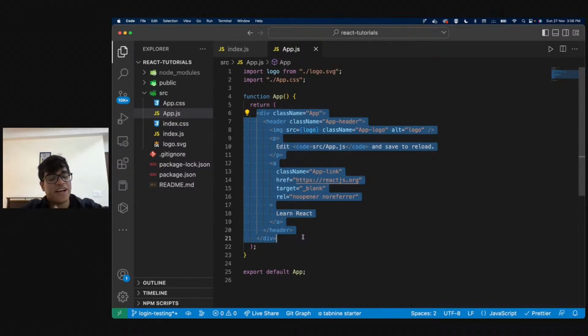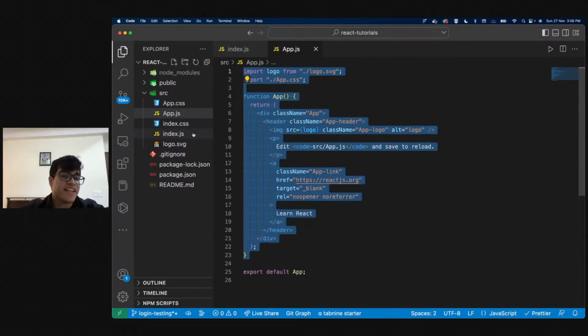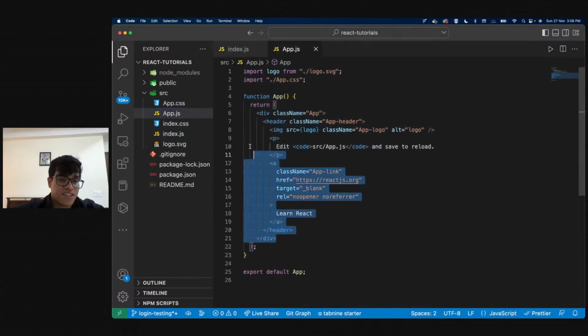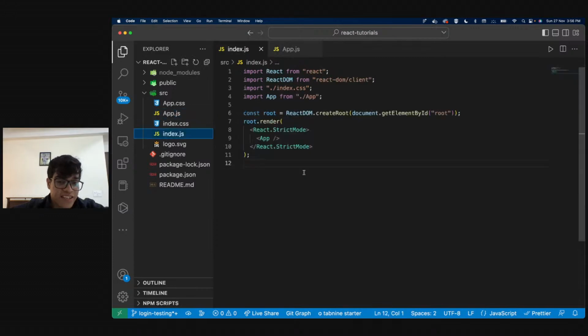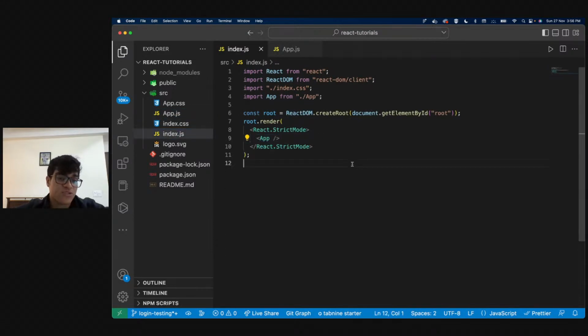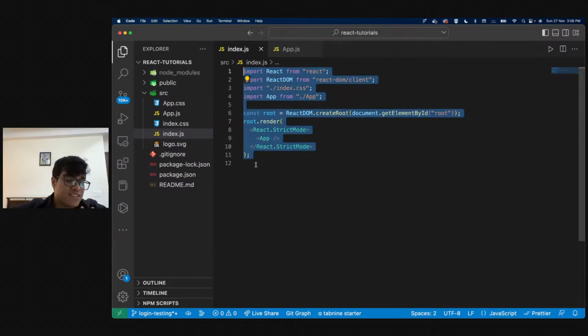JSX is basically rendering or returning HTML using functions in JavaScript. So this is the first concept of React that you will be using, right? Instead of putting all of this code in this index.js file like this, we just wrote app. So now this page is just 10 lines long.